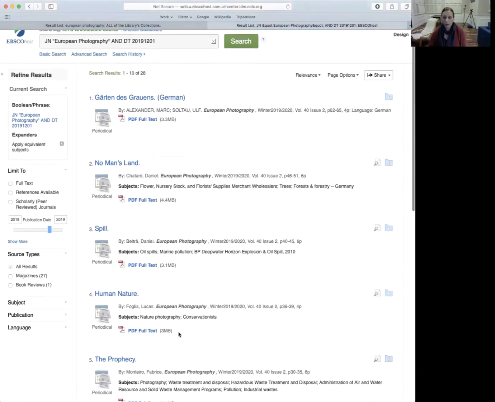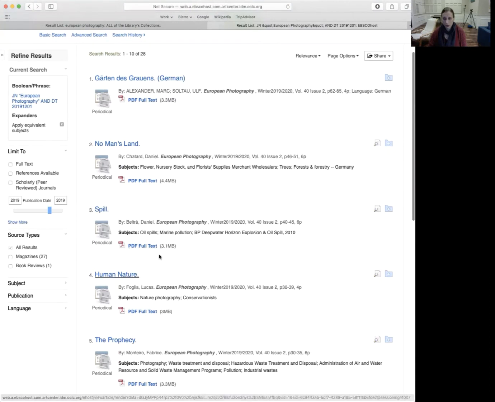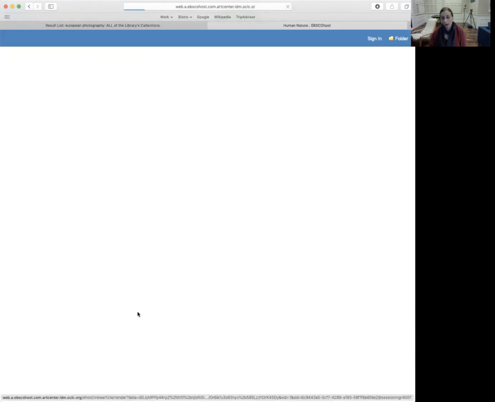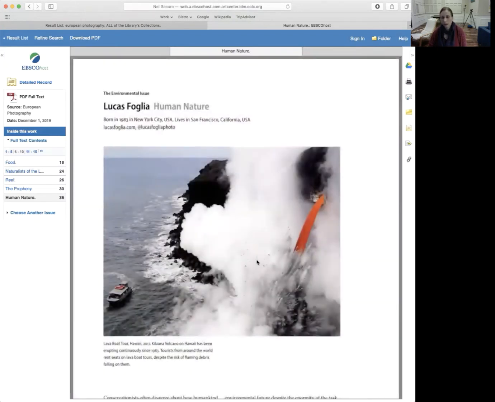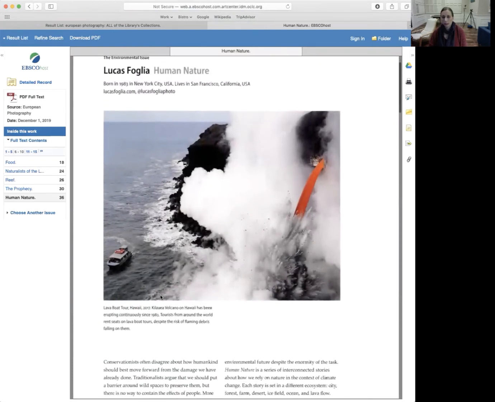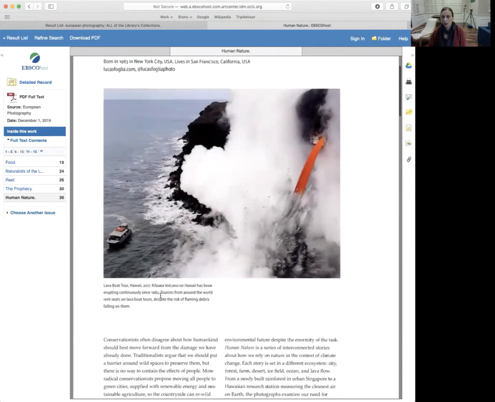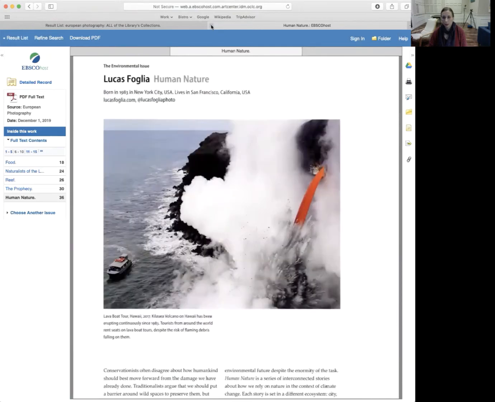And if you'd like to then further explore one particular one, you would click on the PDF full text link, which will then open up the actual article in a moment. Here it is. And you can then read it and do any number of things, such as email it to yourself, embed a link, print, or put it on Google Drive.